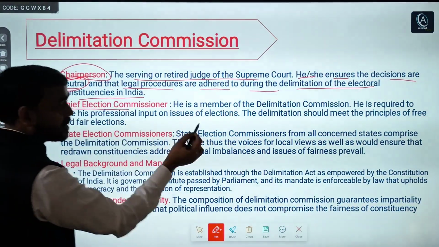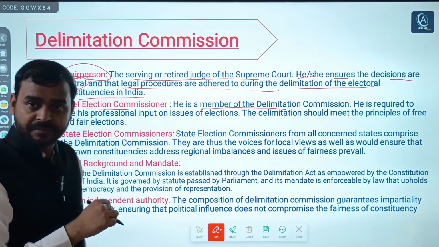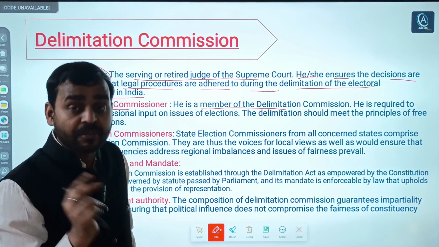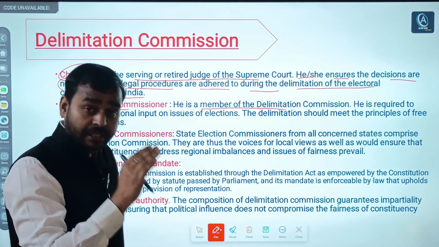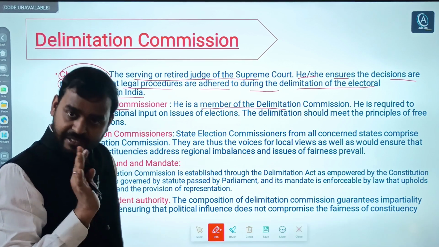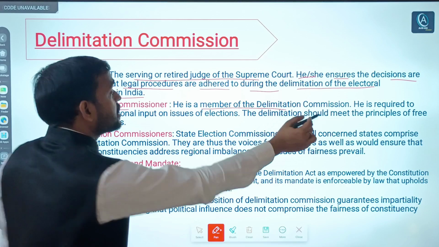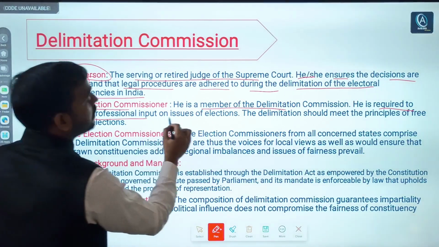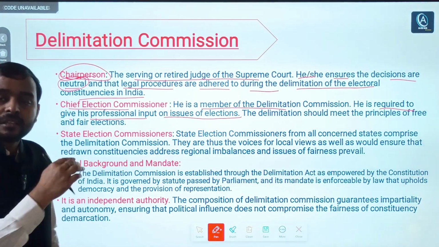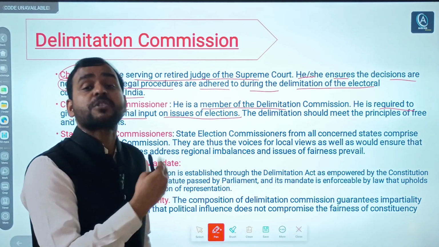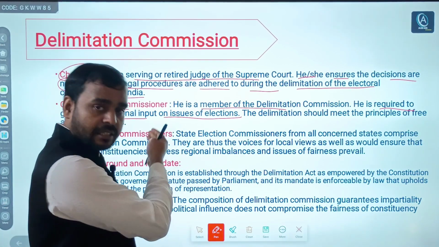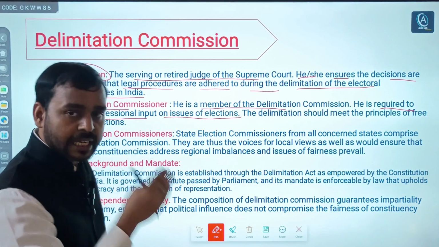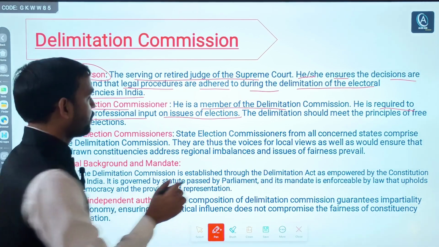The Chief Election Commissioner is a member, and I told you, an ex officio member. Ex officio means by virtue of his office. For example, the Vice President is ex officio chairman of Rajya Sabha. So the Chief Election Commissioner is required to give his professional input on the issues of elections. Constituencies are adjusted for the purpose of election, so that's why the Chief Election Commissioner has been included in the Delimitation Commission. Simple. And even at state level, state election commissioners.